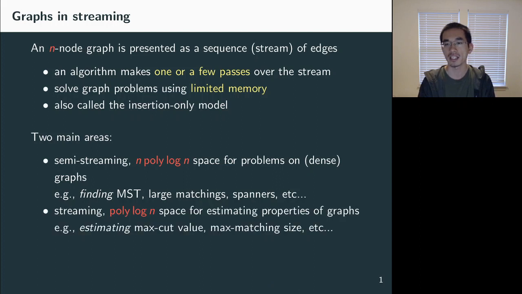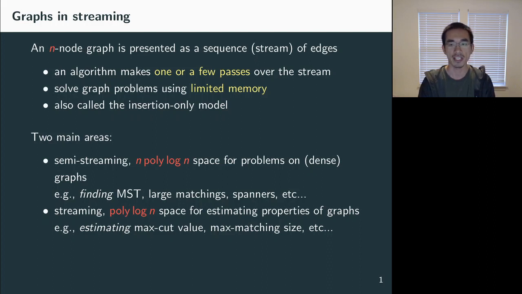The other area is graph streaming, where we want to design algorithms using polylog space for estimating properties of the graph. For example, estimating the max cut value, the max matching size, and so on. In this case, the output is often a number, or even a decision problem, where the output is just one bit, and the goal is to compress the vertex space. In other words, how do we solve the problem without storing something about every vertex?